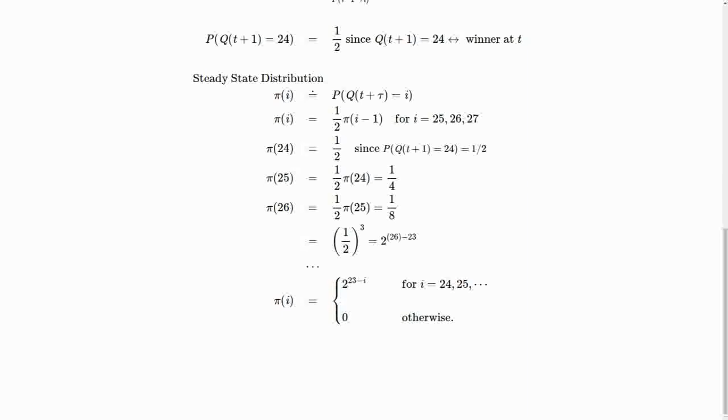You could recognize a pattern, or you could prove that by induction. And so this means, just by simplification, plugging the pi 24 into it, we have pi i is equal to 2 to the 23 minus i, for i equal to 24, 25, etc. And otherwise, it's equal to 0.